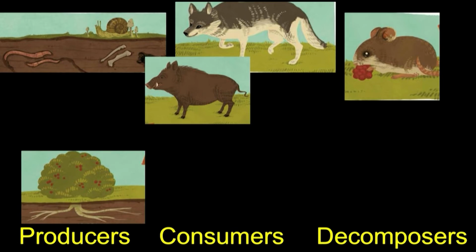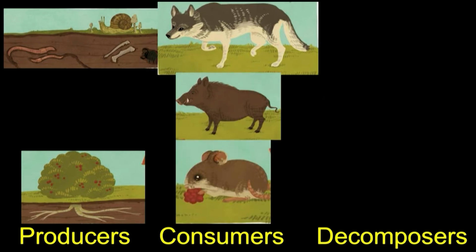All right, let's move to consumers. Which organisms do you place under the consumer? Nice work. We would classify and categorize the wolf, the boar, and the mouse as consumers. Any more?